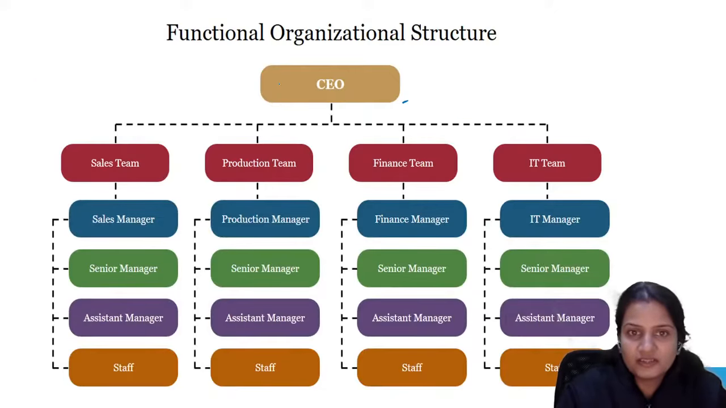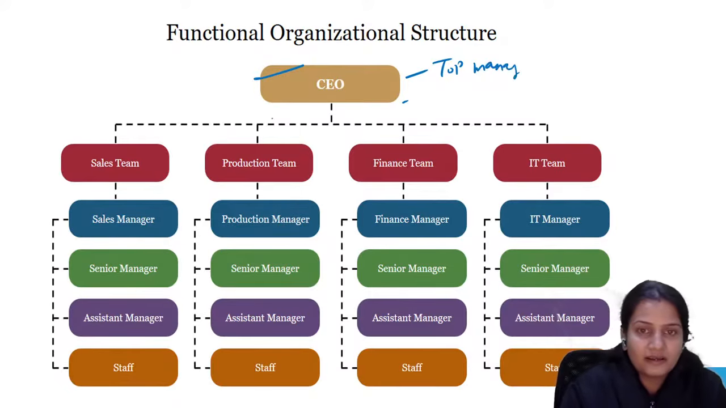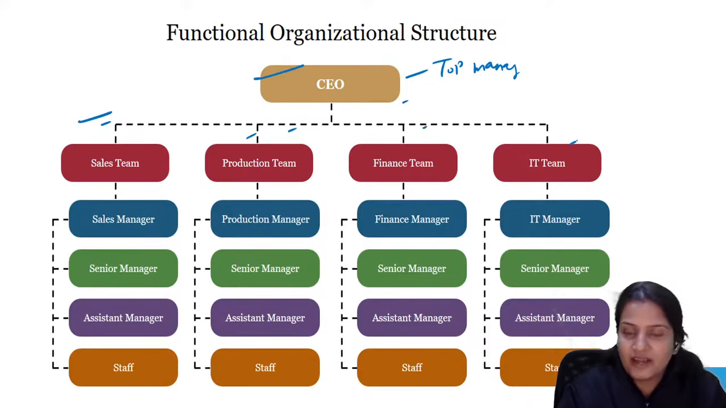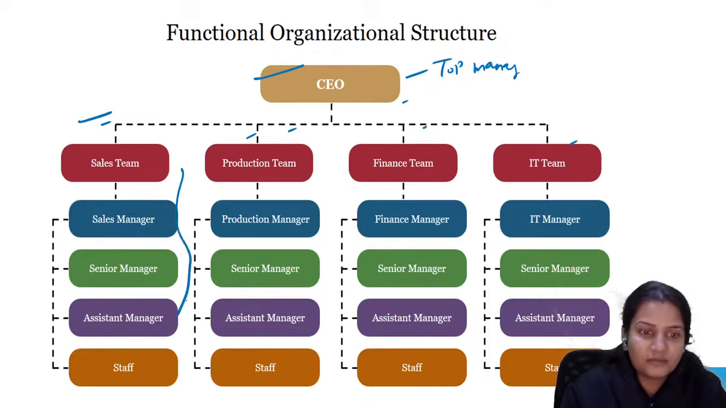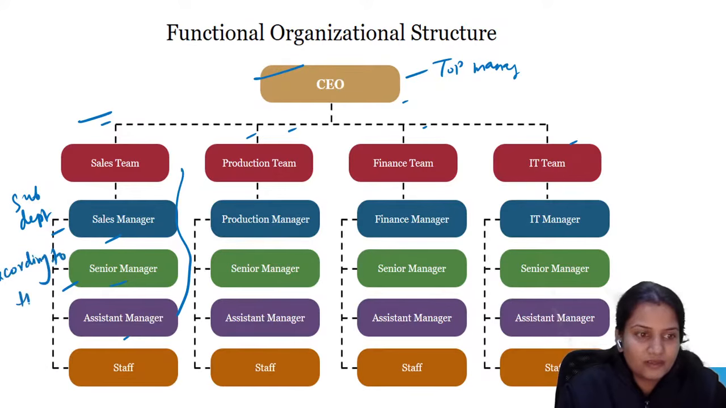So in functional organization, here is the CEO, that is the top manager. Under this top manager, four departments are there: sales, production, finance, IT. And under sales there are more sub departments, like sales manager, senior manager, assistant manager. So these are being divided according to their functions. According to their functions, they will perform in the organization. Clear?